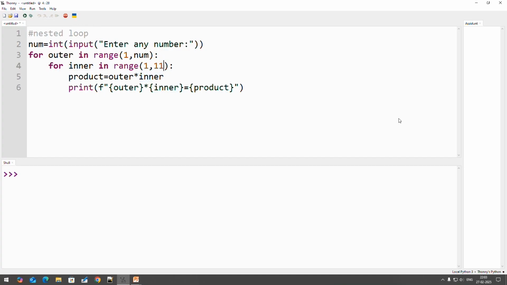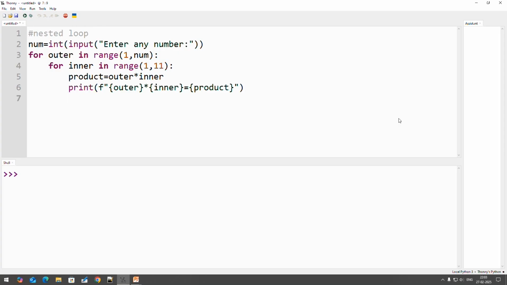As we have discussed in the previous session, if you are not mentioning any value in the increment section, by default it is 1. So every time the inner variable is incremented by 1. So in the next iteration 1 into 2, then 1 into 3, 1 into 4, up to 10, this inner loop continues. Then after 10, the outer value goes again to the outer loop and checks for 2. So again 2 into 1, 2 into 2, 2 into 3, up to 10. Then this loop stops with num, that is 3, which we have entered.